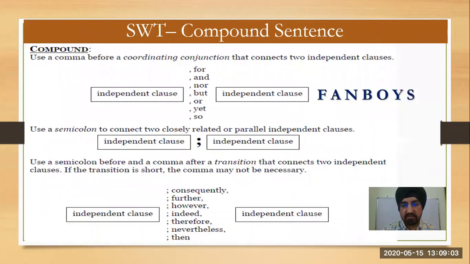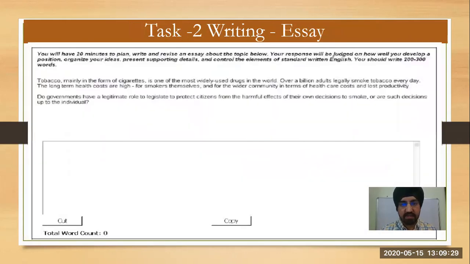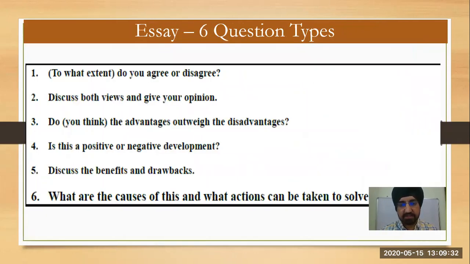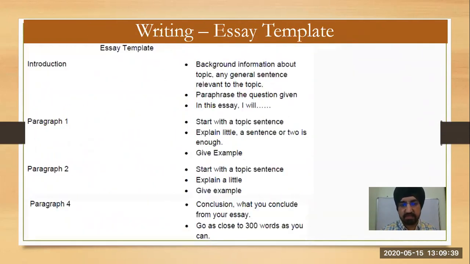Okay. So we learn what are the fanboys, how to connect paragraphs. मतलब कि आप इसके अंदर जैसे suppose there are 3 paragraphs, so you will find one main sentence from one paragraph, second sentence from second, and third sentence from third paragraph, and then you will connect using these words. So what are the compound sentences, what are the complex sentences? We learn these. Similarly, conditional statements we learn. Essay we learn like what all question types are there. There are 6 types of essay you can get. What are the structures for these essays? We learn well when we'll start writing.